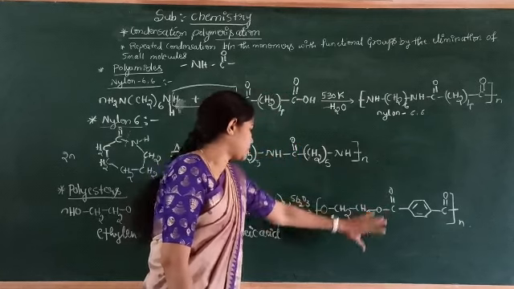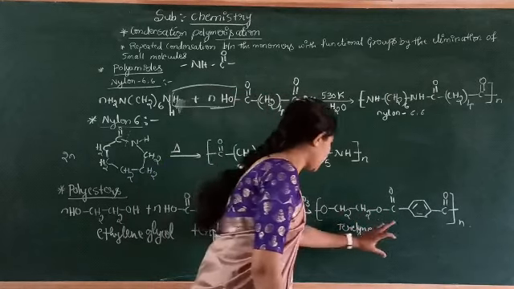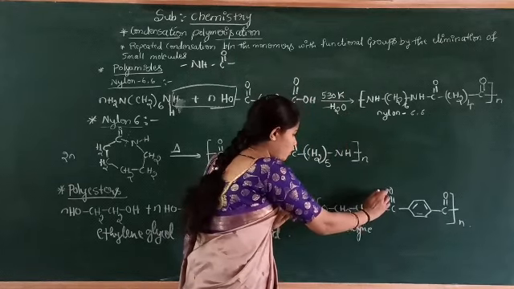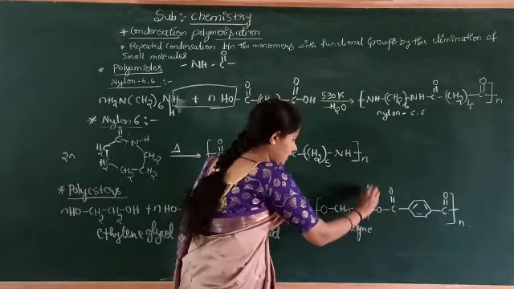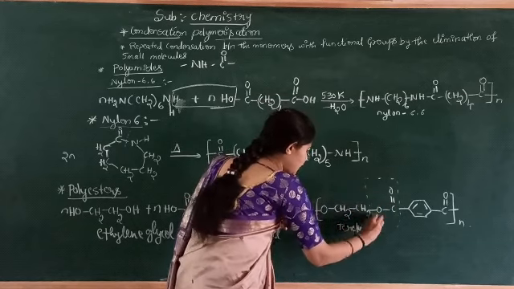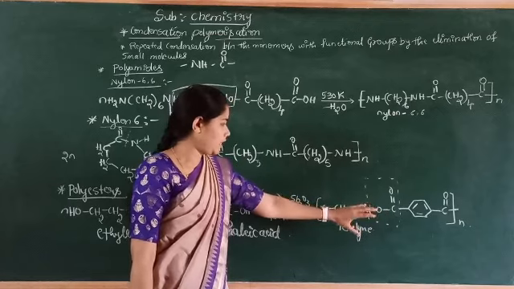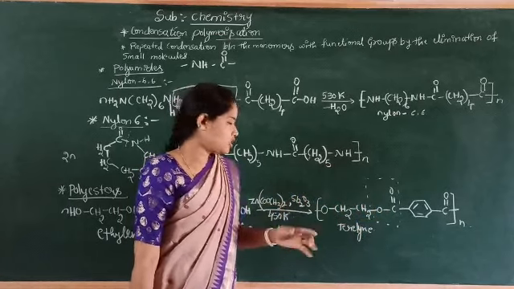Terylene has this structure. Here the ester linkage is the COO linkage. Esters are the compounds having RCOOR' bonds.